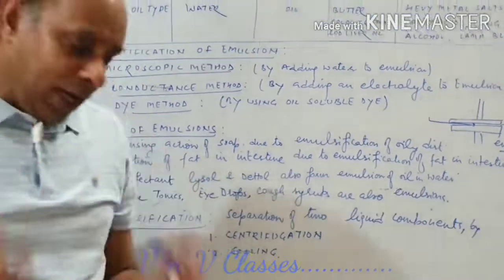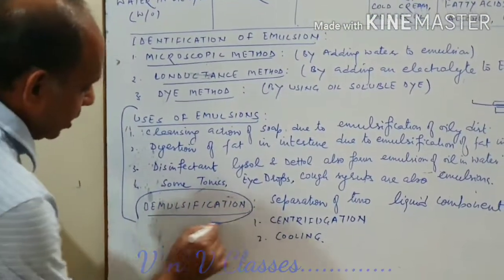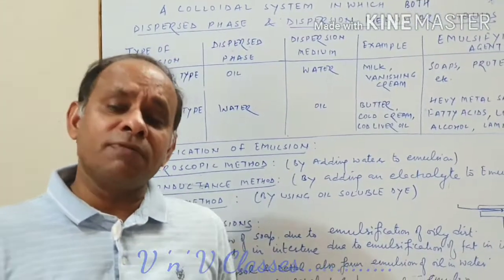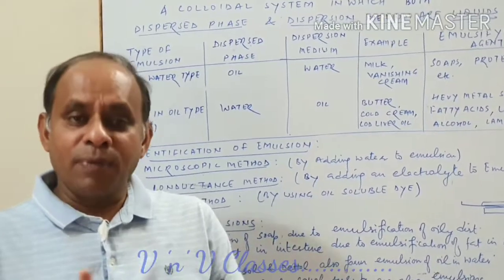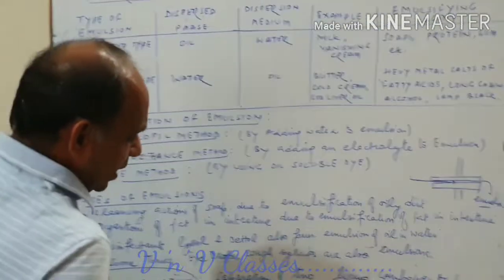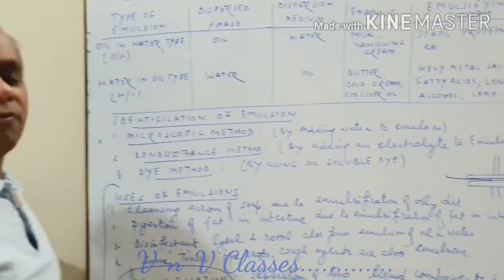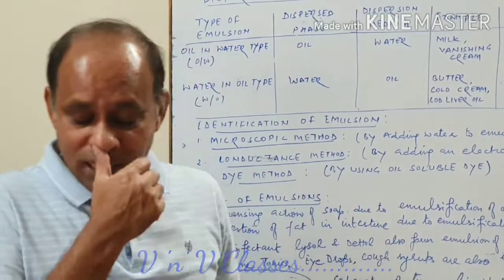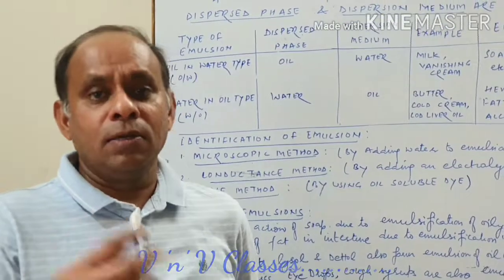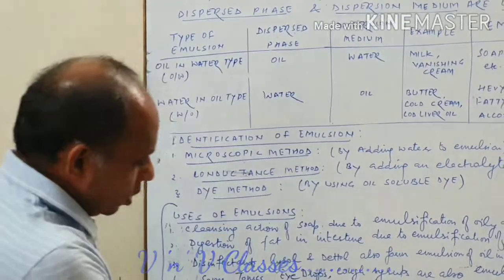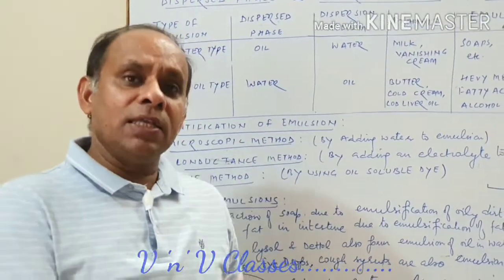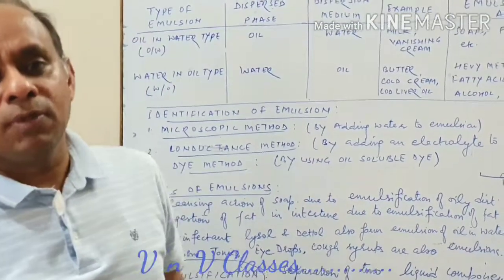And last, this is called demulsification. What did I tell you emulsification is? Mixing of two liquids. So now tell, what is demulsification? Yes, correct. Separation of two liquids. So demulsification is called separation of two liquid components, and it can be done either by centrifugation, like I just tell you an example, you take some milk, you stir it well in a mixture, this is centrifugation, you get butter from it. Or by cooling, excessive cooling, you just again take the example of milk, keep the milk in the refrigerator, again fat comes out of the milk.